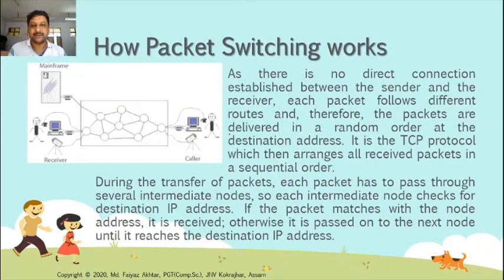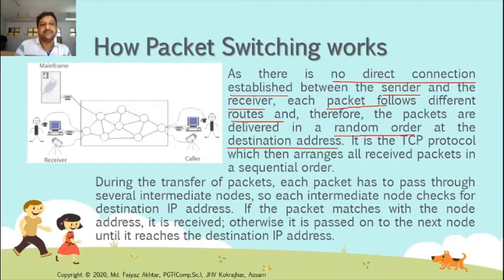Now see how packet switching works. As there is no direct connection established between the sender and the receiver, each packet follows different routes. It is not known to the packet which route is to be followed, so each packet follows different routes, and therefore the packets are delivered in random order at the destination. The destination address receives each packet in random order. The third may come first, the fourth may come first, like this.